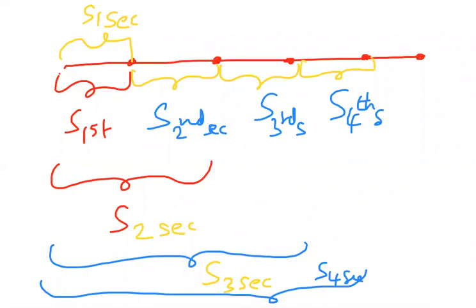Now, sir asks: are the displacements in the first, second and third seconds equal to each other? It will depend, that means it is not the same. Why? Because it is accelerating. If it were not accelerating and were moving with a constant speed, then the first second, third second and fourth second would be the same. But it is not constant speed. Acceleration is there, so it is not the same. We can't say it is the same.